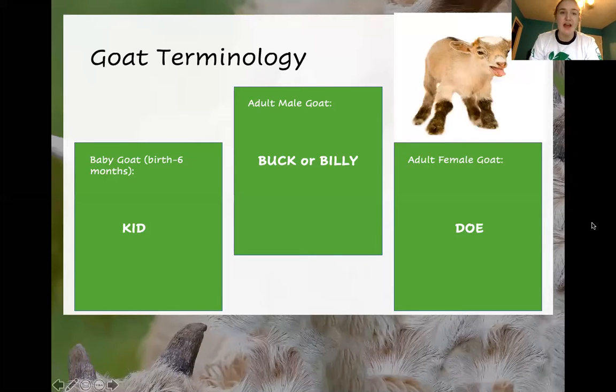Additionally, goats have different terminology. So, a baby goat, which is a goat from birth to about 6 months old, is called a kid. An adult male goat is known as a buck or a billy. And then an adult female goat is called a doe.